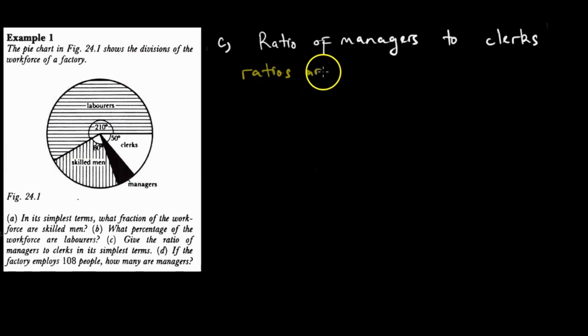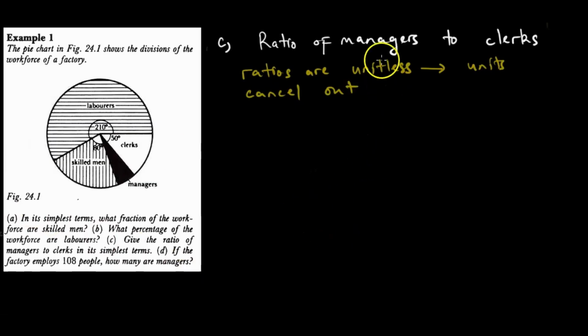Ratios are unitless. Why is it so? Because units cancel out. So the respective order is very important and units are going to cancel out.